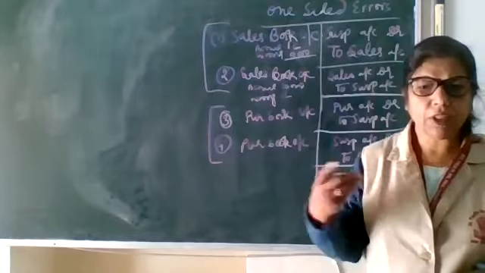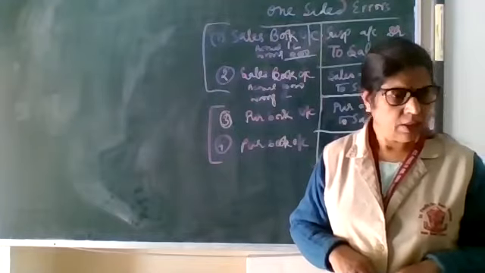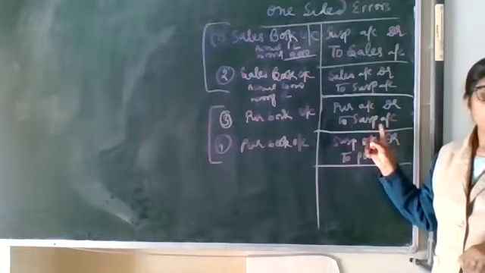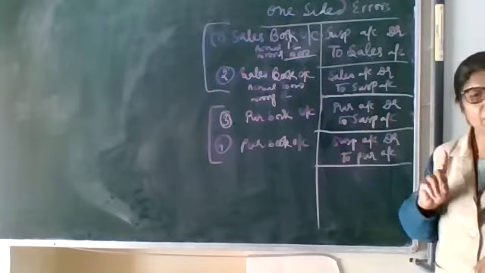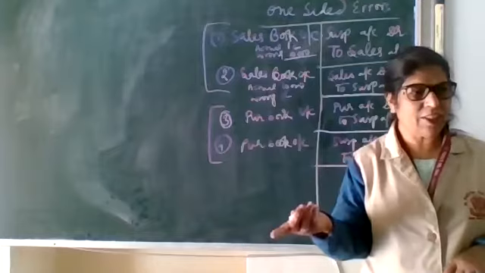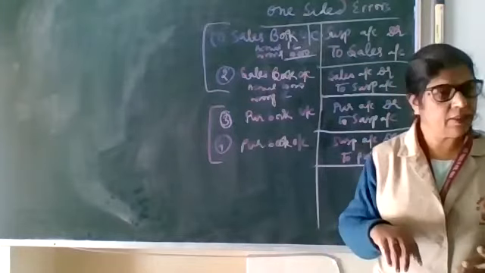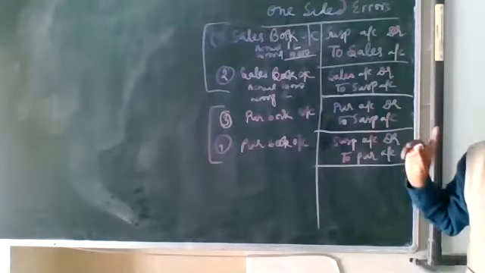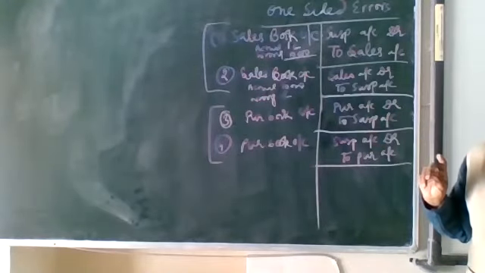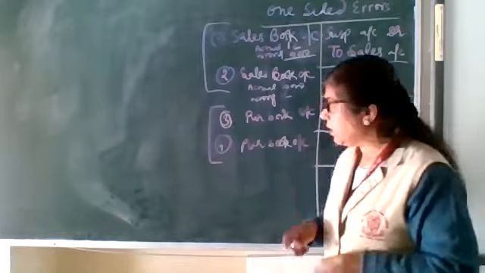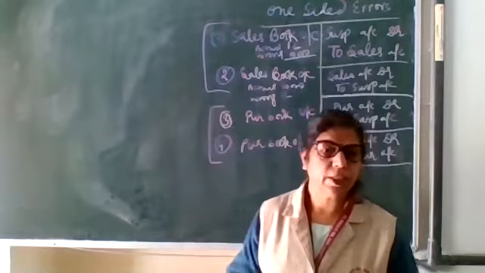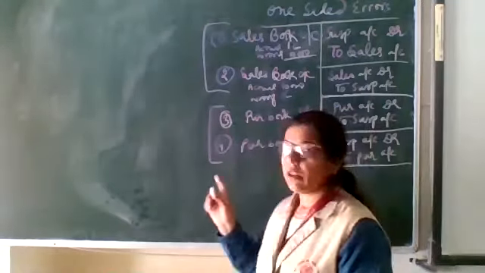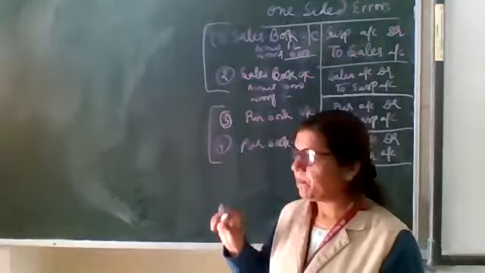Now the entry will be for 9,000 rupees. Why 9,000 rupees? Because 1,000 is already entered and we require 9,000 rupees more to rectify. So that entry will be passed for 9,000 rupees. Clear? Now I am going to give you more examples. These are the examples for one-sided error.